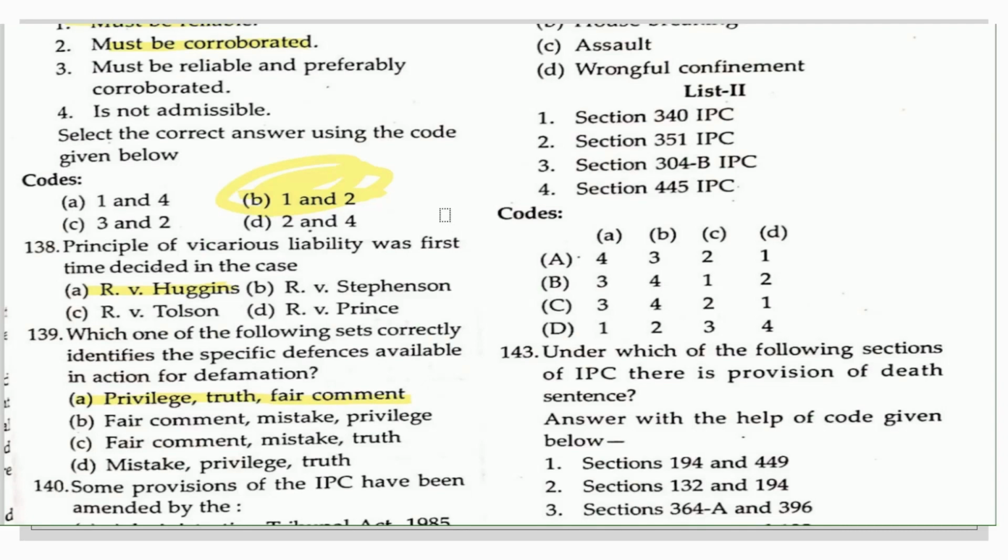Now there are 10 or 11 questions from the Indian Penal Code, which we will cover in the next part of this video. So just stay tuned. We are moving towards the next part of this video immediately.